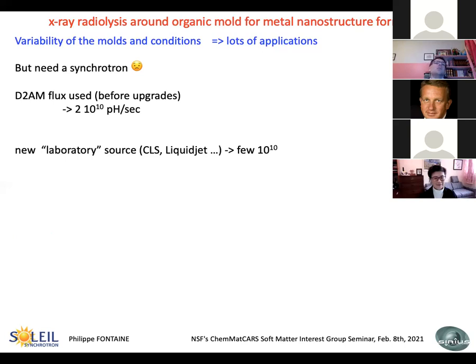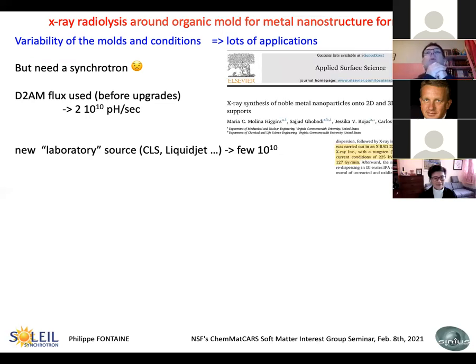But you can object that you need a synchrotron to do that, which is not so easy and widespread in the world just for fabrication. But if you compare the flux we are using, for example in volume at D2AM, after closing slits to have a beautiful beam to do SAXS, you have 10 to the power of 10 photons per second. Of course, this was before the upgrades of beamlines at ESRF. But the new laboratory sources that are coming, the CLS, the liquid jet source, you see that you also have 10 to the power of 10 photons per second.